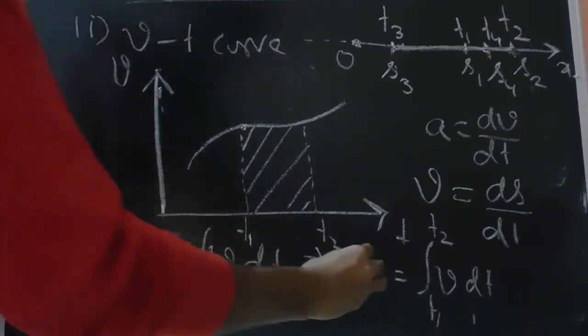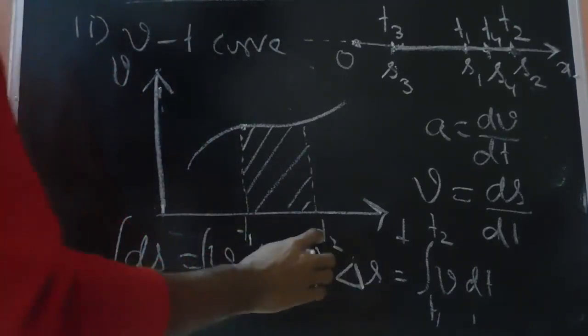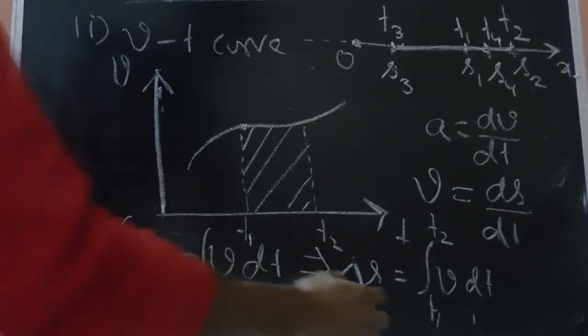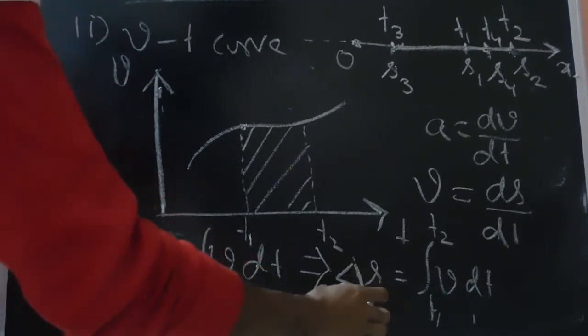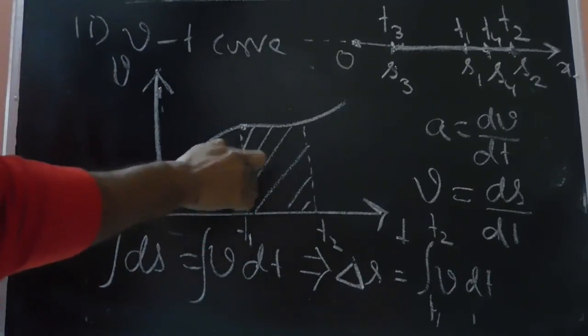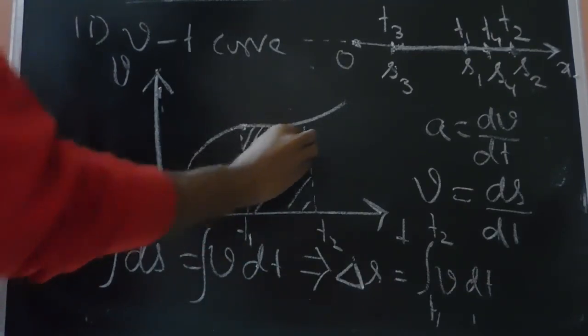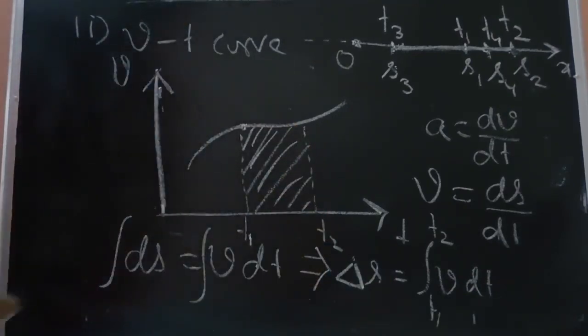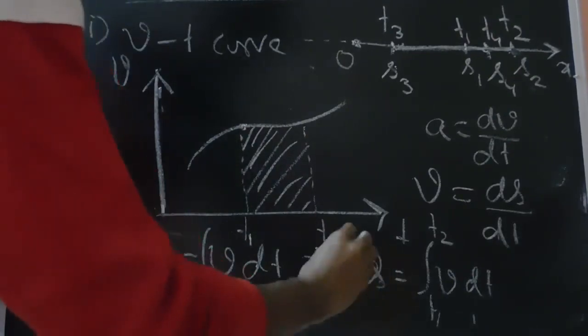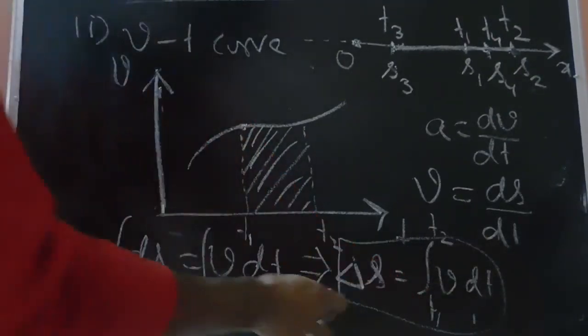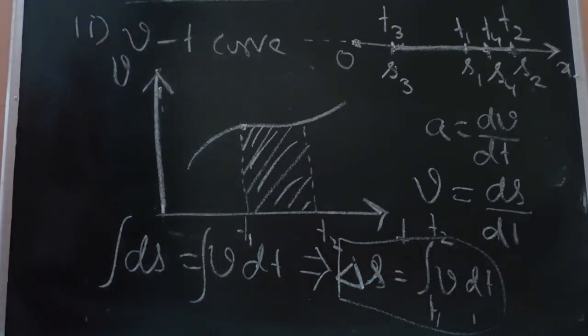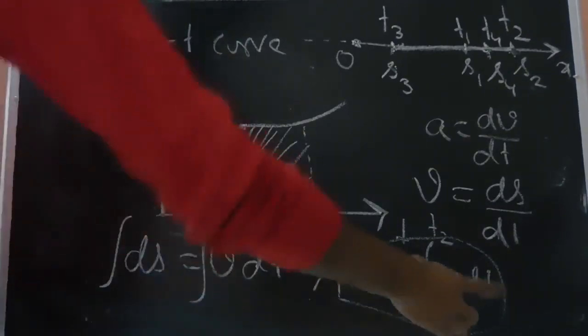That means within a time instant of delta t, which is equal to t2 minus t1, the displacement is delta s, and this displacement can be found out from the VT curve as the area under the VT curve within this time instant. So this is another inference, that the change in displacement is equal to the area under the VT curve.